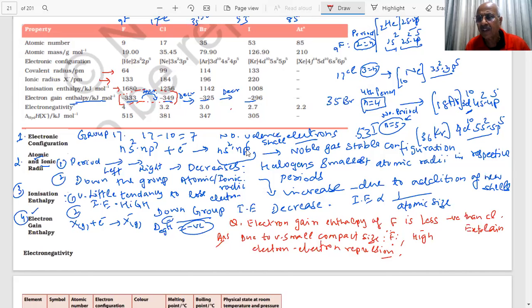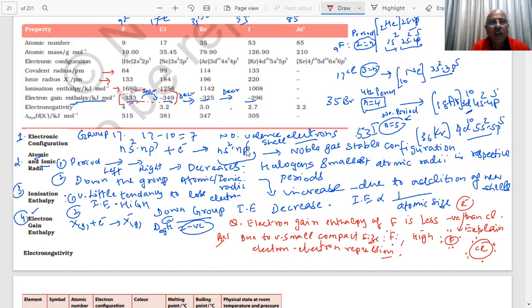The size of chlorine is bigger than fluorine. Fluorine is small, chlorine is larger than this. Same number of electrons, 7 here and 7 here. When another electron is coming, here there is more repulsion because the electron density is very high. Here the size is bigger, so the electron density is less, and there is less repulsion. Here more repulsion. That's all I'm saying. Clear? You understood? Any doubt? Okay.